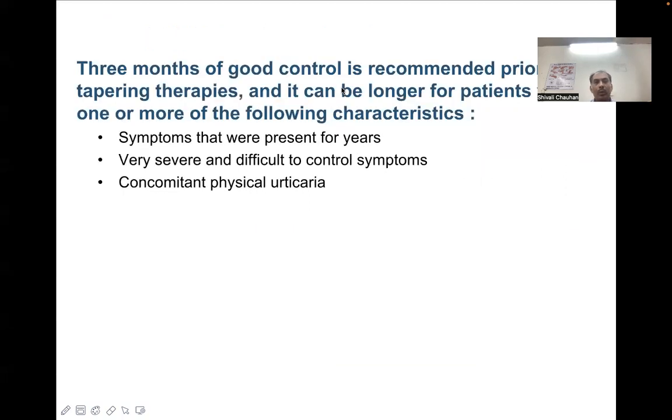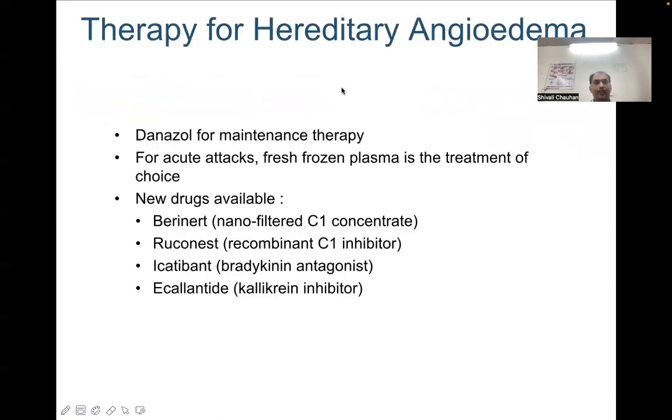Three months of good control is recommended prior to tapering therapies, and it can be longer for patients with one or more of the following characteristics. That means symptoms which have been present for years, very severe symptoms that are difficult to control, and concomitant physical urticaria. In such patients, the tapering should be very slow and over a longer period of time.